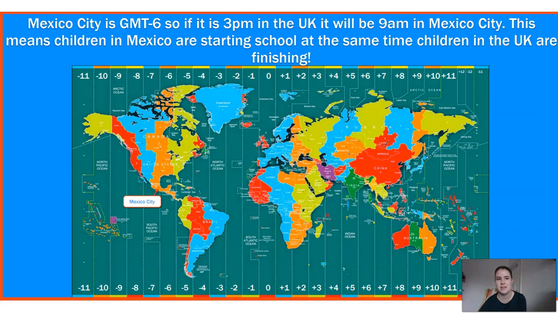So this actually means that children in Mexico will be starting school at the same time that we in Year 5 start packing up to go home at the end of the day. So we're almost a complete day ahead for them because they're only just starting school and you're just finishing school.